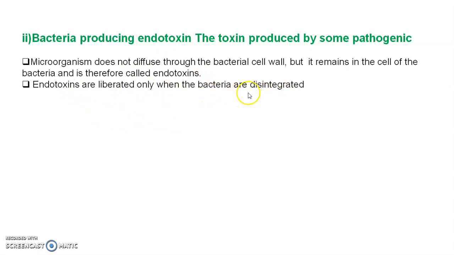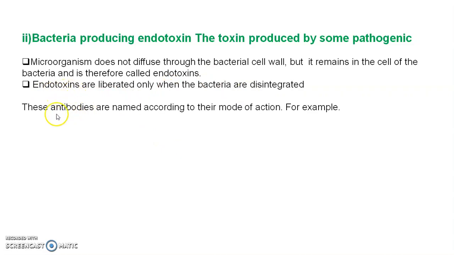If the bacteria are disintegrated or broken down, at that time the endotoxin is liberated. So the antibodies produced should be effective against such bacteria. They should reduce disintegration to a minimum so that the minimum amount of endotoxin will be liberated. These antibodies are named according to their mode of action.